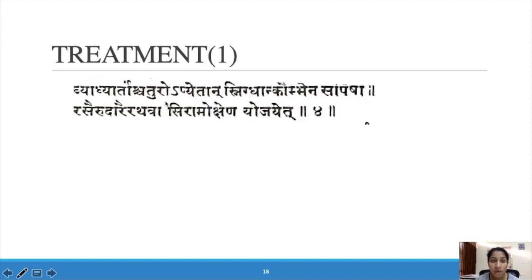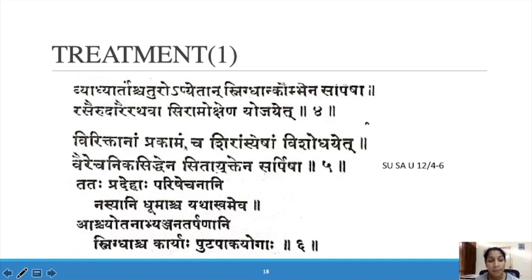Vyadhyartho chaturo apyetan snigdhan kaumbhena sarpisham rasair udarair athava sira mokshena yojayet. Vyadhyartho chaturo means the above mentioned four diseases. Snehana should be given with Kaumbha Sarpis, which means 100 year old Sarpis Ghrita. Otherwise we can give mamsarasa. After giving snehana or mamsarasa, we can go for sira mokshana.